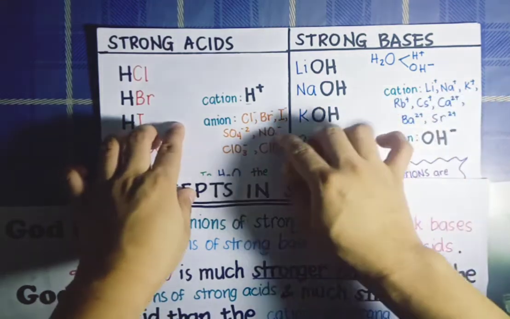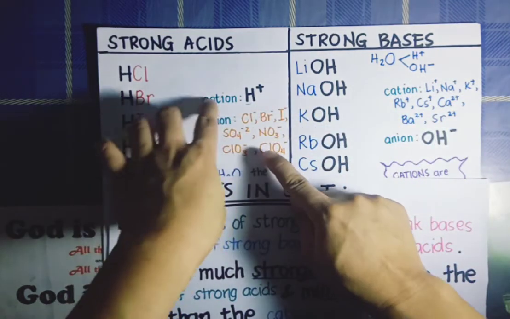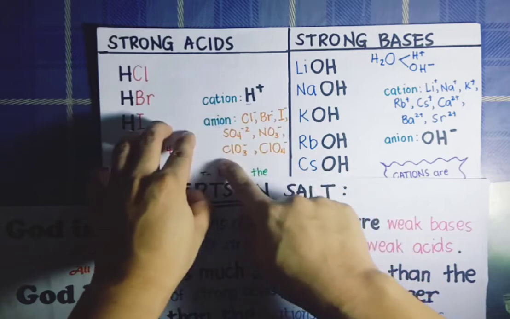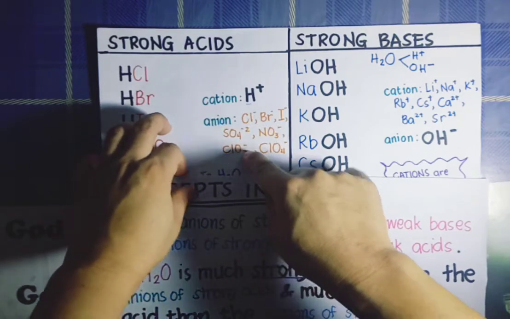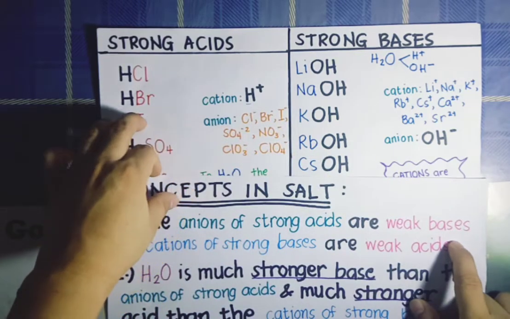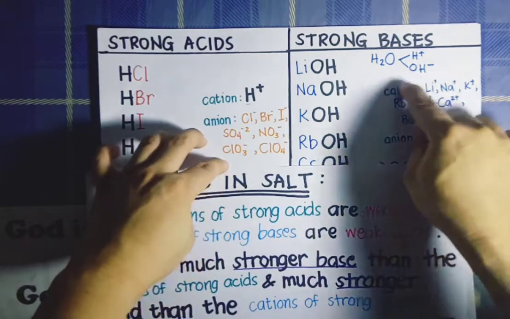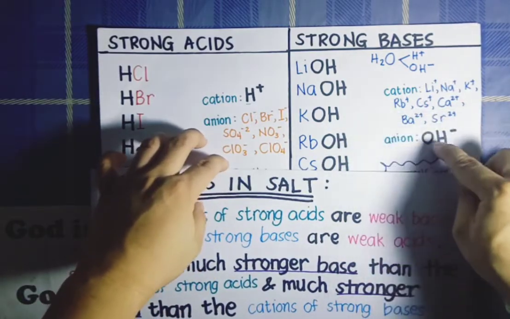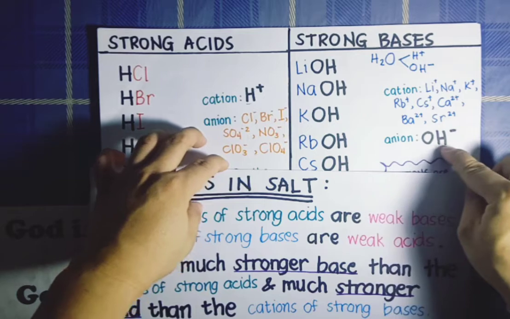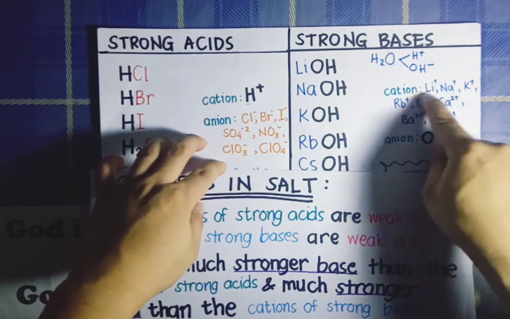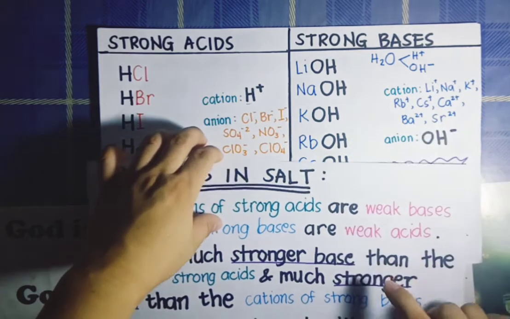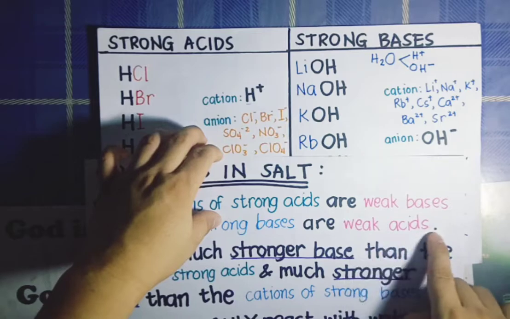Now, individually, when these anions are not combined to positively charged hydrogen, they are considered bases, specifically weak bases. On the other hand, these cations here, individually, when they are not combined to hydroxide ion, they are considered acids or acidic. Specifically, they are weak acids.